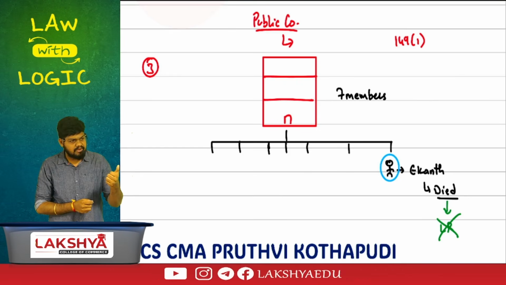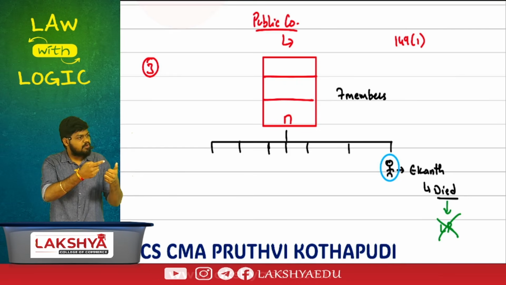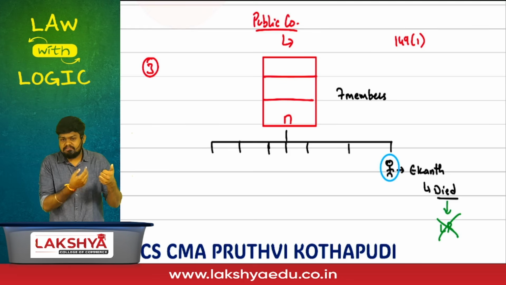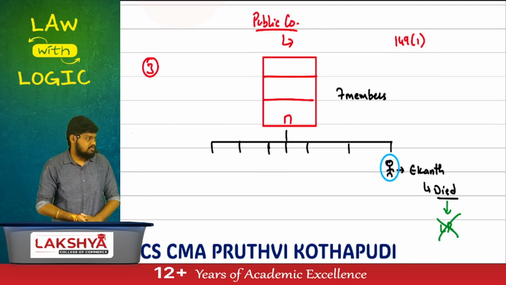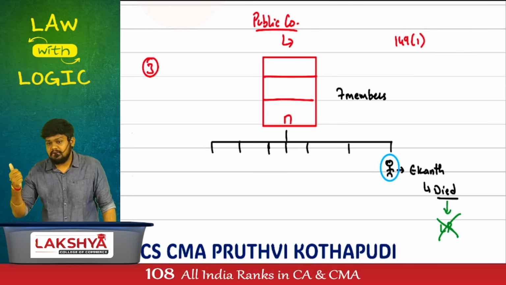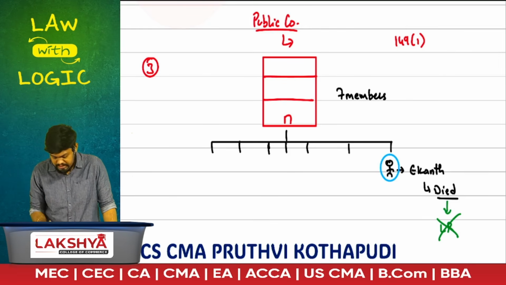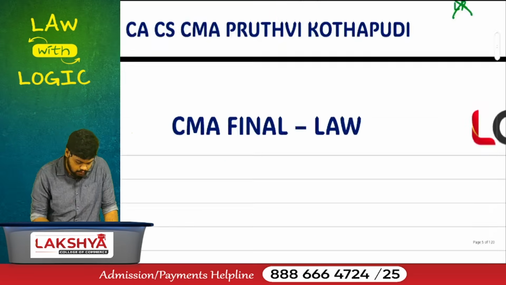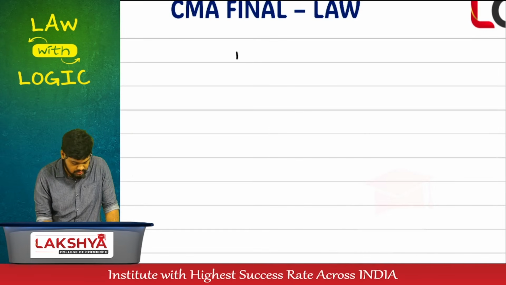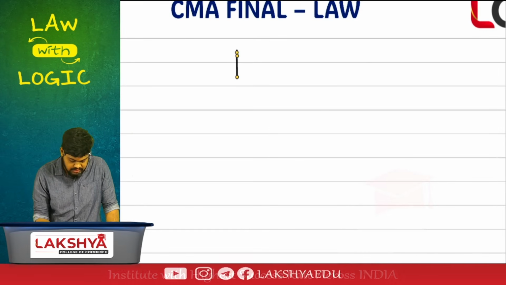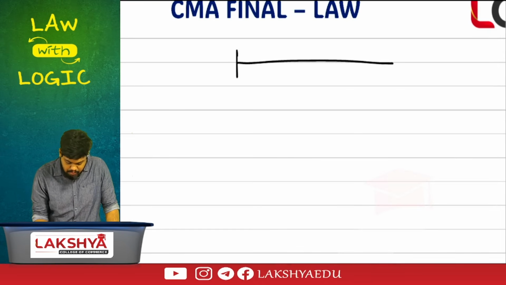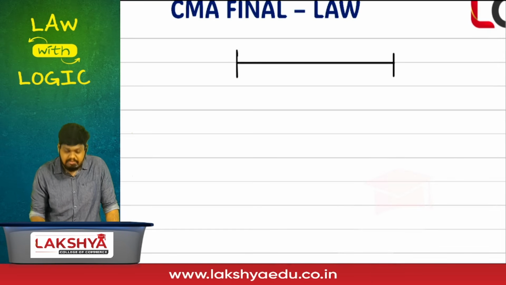What is the minimum requirement? But your number of members have fallen below the minimum requirement of 7. Now you only have how many members? 6. Can you call yourself a public company? No. You cannot call yourself a public company with only 6 members. What shall be done? You have to increase the number of members too. And the Companies Act states that it is not practically possible for you to increase the number of members immediately.